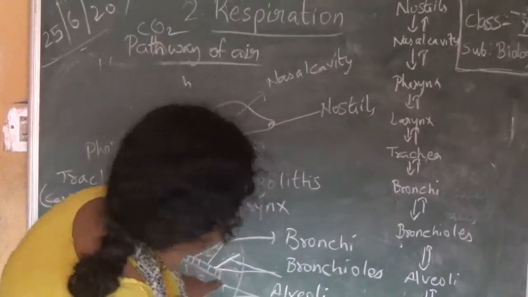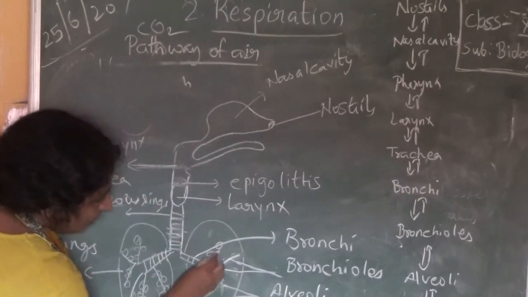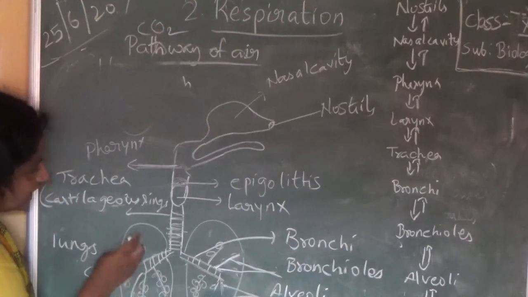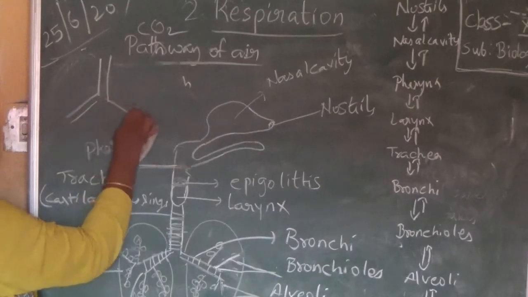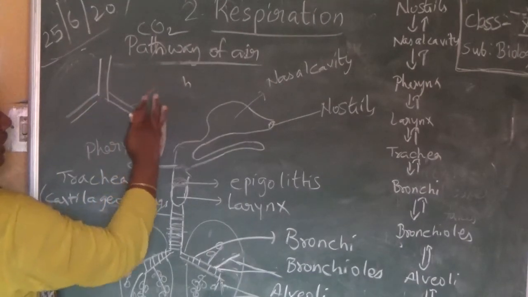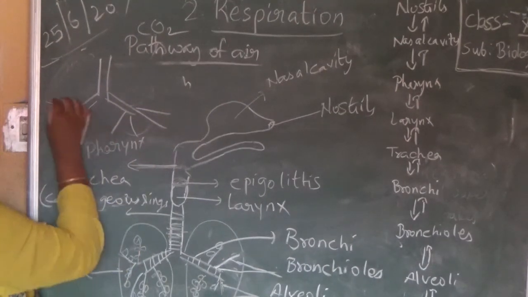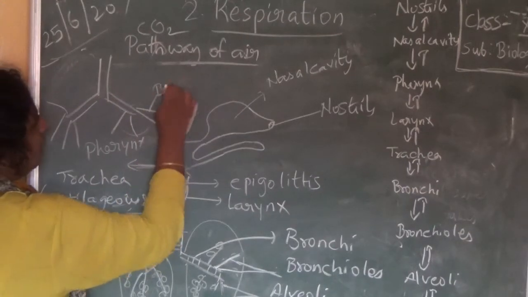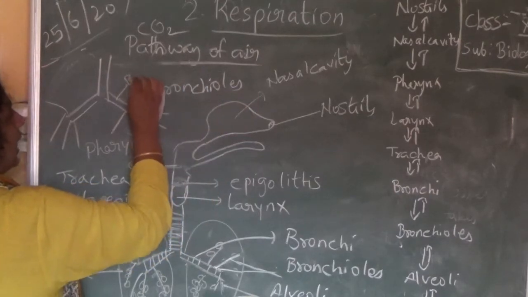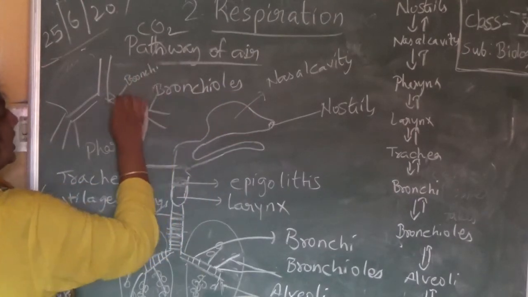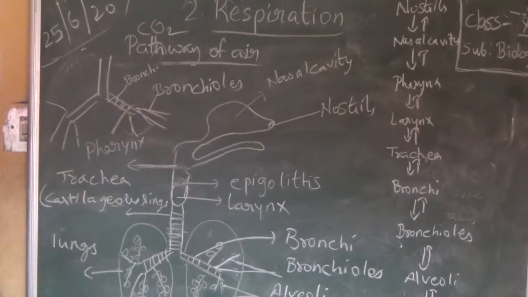Bronchi are still divided into smaller branches. You can see, these are the smaller branches. Those are called bronchioles. So this is our trachea. It has divided into 2 branches. This is our bronchi. Now these bronchi are again divided into still smaller branches. These smaller branches are nothing but bronchioles. This is bronchi, and it has been divided into smaller branches, which are bronchioles.